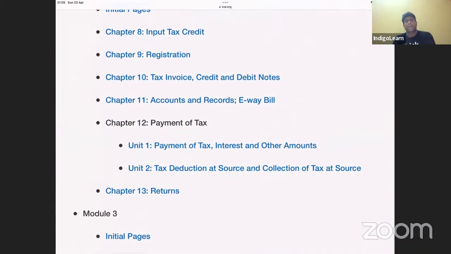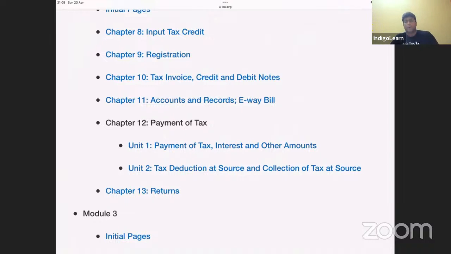Next topic, registration. I'm sure we know a lot of concepts in registration, especially with respect to the concept of 40 lakh, 20 lakh, 10 lakhs. And of course, guys, please do keep in mind all the cases where registration is mandatory, even though turnover does not exceed the threshold limit. Something like CTP, NRTP, persons engaged in interstate taxable supply of goods, e-commerce operator required to collect tax at source, and then person supplying goods through e-commerce operator. In all these cases, registration is mandatory, even though turnover does not exceed the threshold limit.